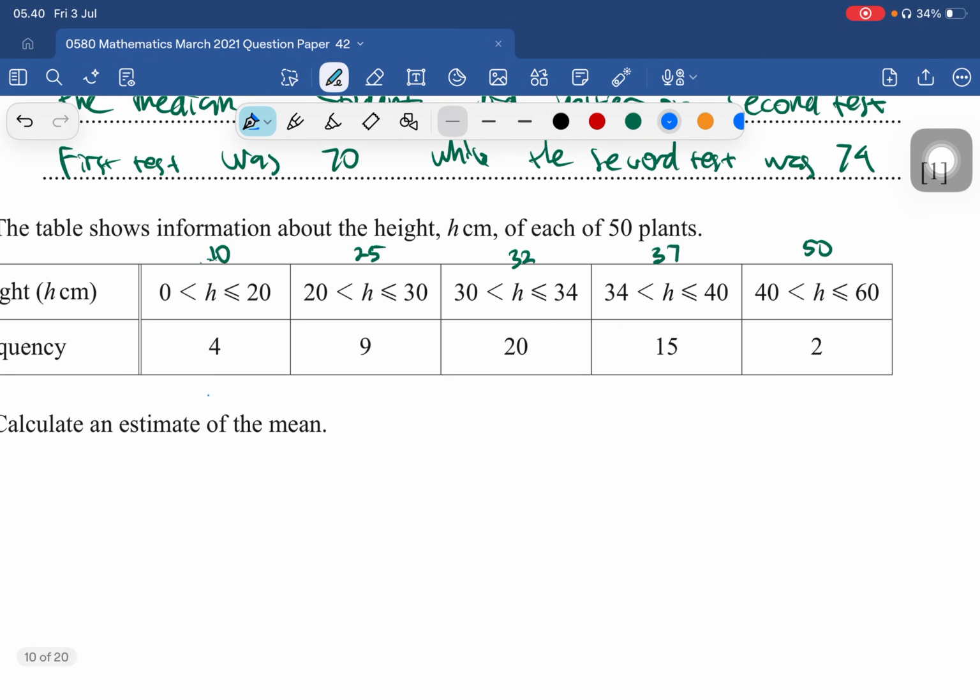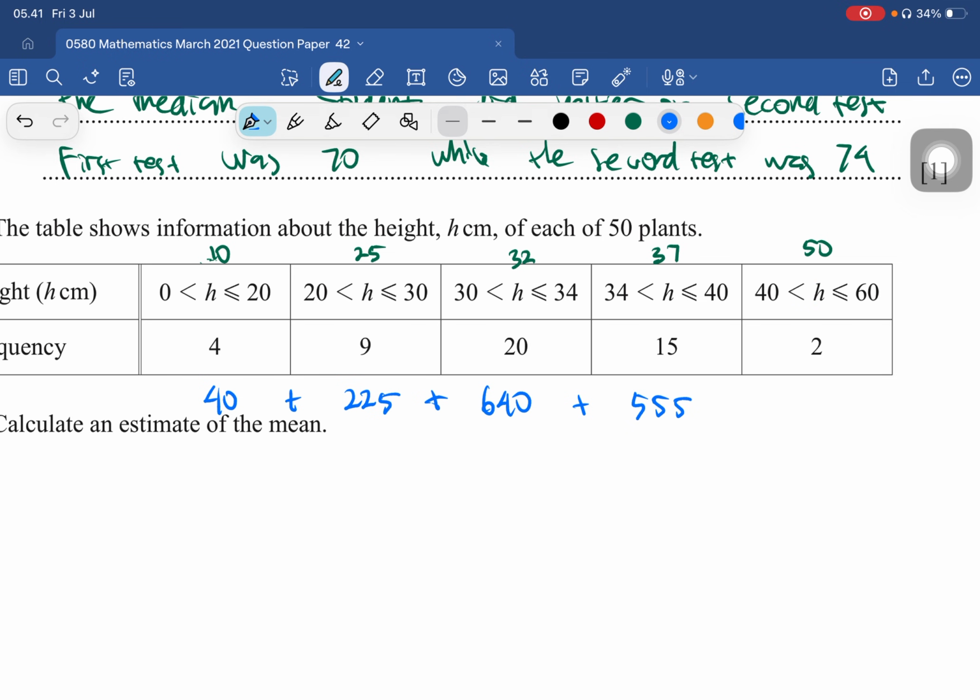Okay, let's multiply. So we got 10 multiplied by 4 equal to 40, plus 25 multiplied by 9 is 225. Then we got 32 multiplied by 20 is 640, plus 37 times 15 equal to 555.